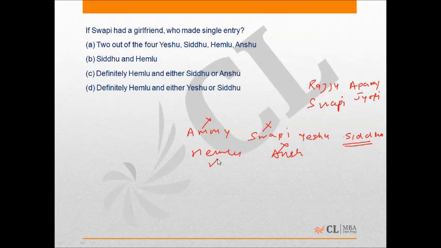So here we have to find who made single entry. So Hemlu must have made single entry, and out of Yeshu and Shiddu, only one person made a couple entry with Tinu. So out of these two, one must have made a single entry, and this whole thing is given in option 4. Definitely Hemlu and either Yeshu or Shiddu. So option D is the correct answer.